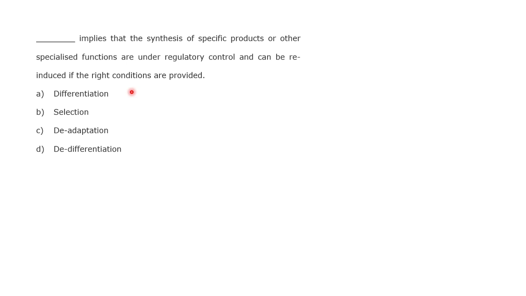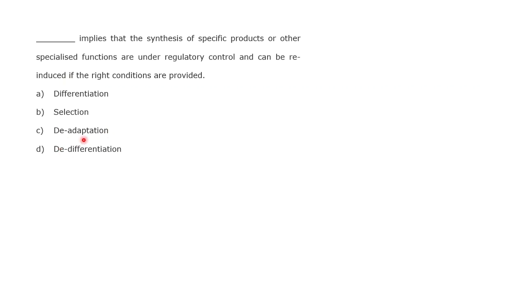Okay, so there are variable answers to this question, I suppose. Basically it implies that synthesis of a specific product or specialized functions are under a regulatory control, and can be reinduced if the right conditions are provided. From the term reinduced, it can either be de-adaptation or de-differentiation.